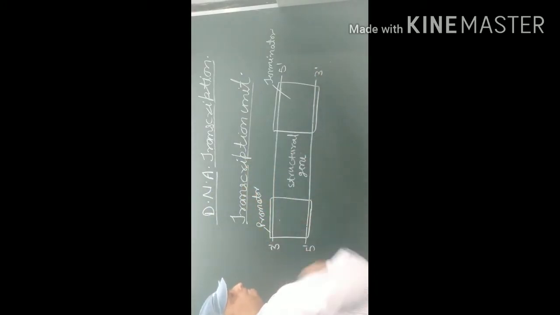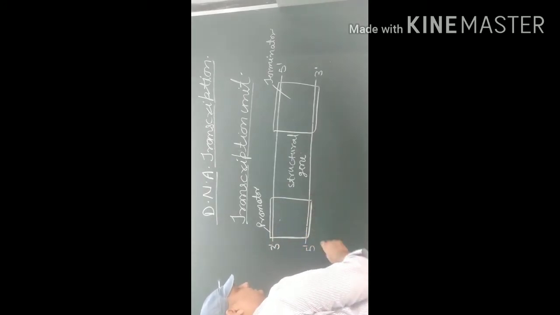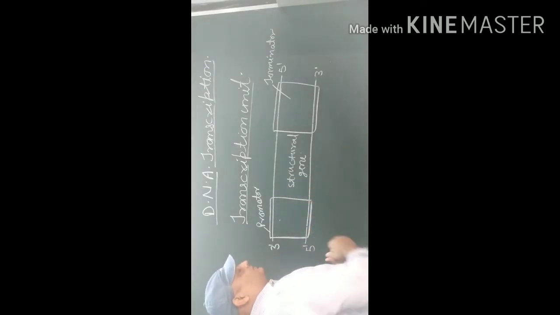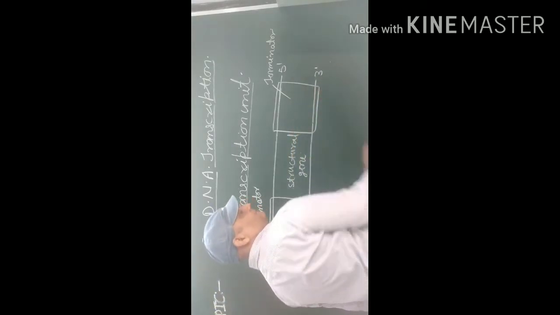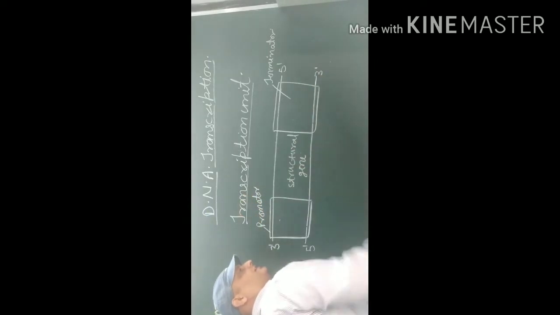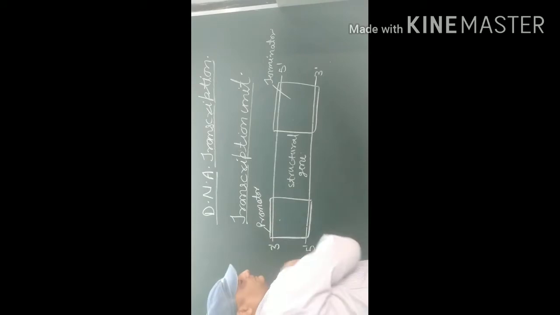The first part is the promoter, generally connected to the 5 end of the coding strand, which starts the process of transcription, and the terminator is located on the 3 end of the coding strand.